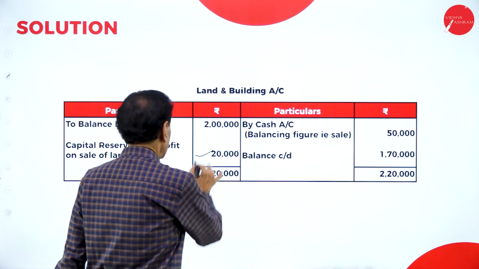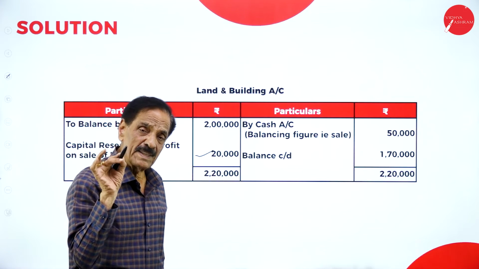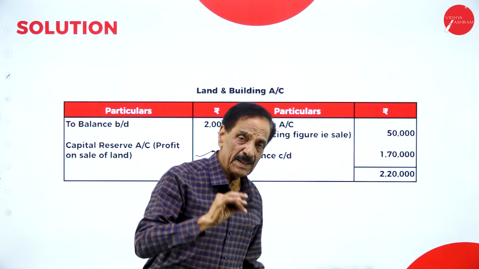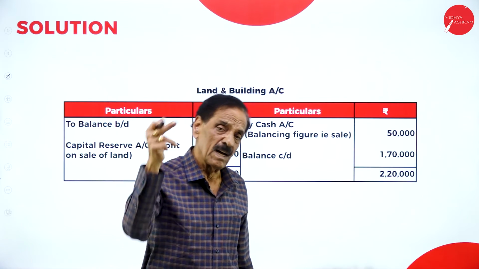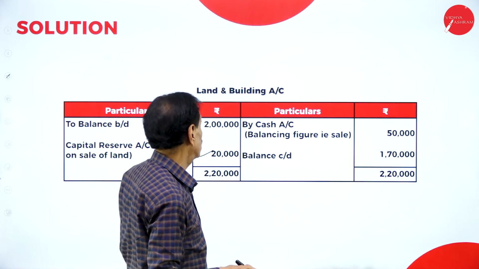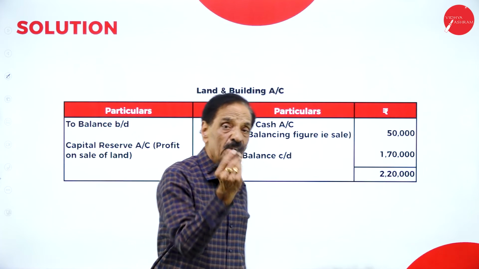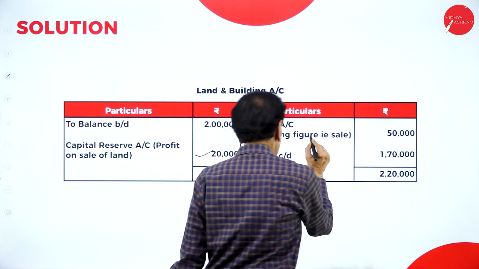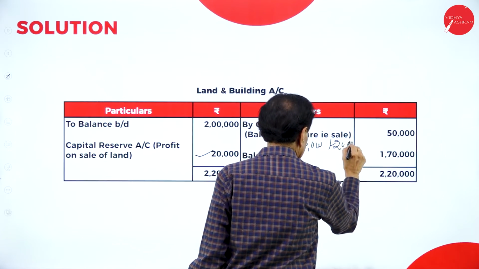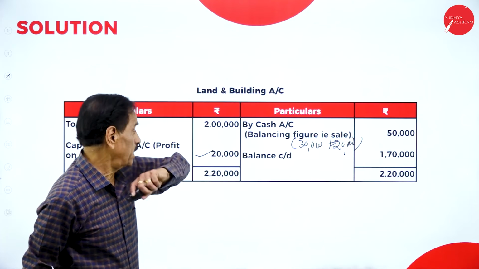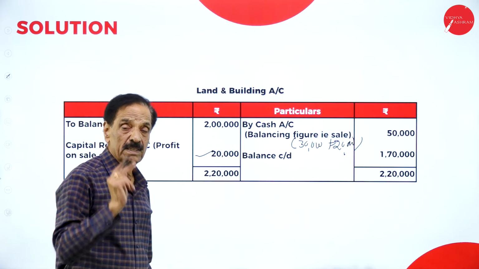Here, see that 2 lakh is there. The end figure is how much? 1,70,000. There's a difference of 30,000. Whatever profit is earned will be transferred to capital reserve. How much is the capital reserve as per the balance sheet? 20,000. So to get the 20,000 profit, you sold the 30,000 land for 50,000. This is 30,000 plus 20,000. Balance carried is 1,70,000. This you have to learn.